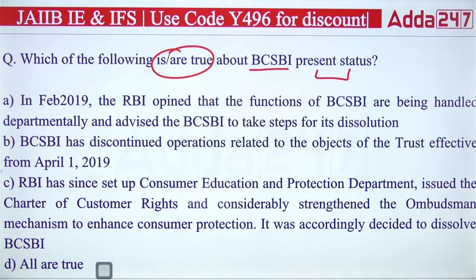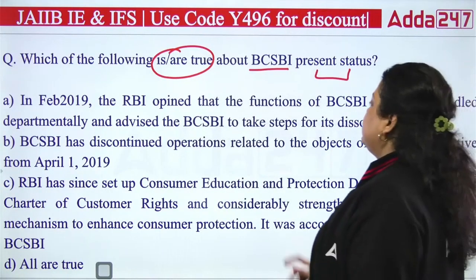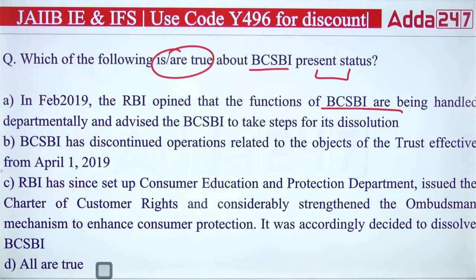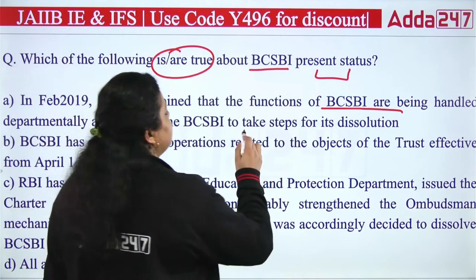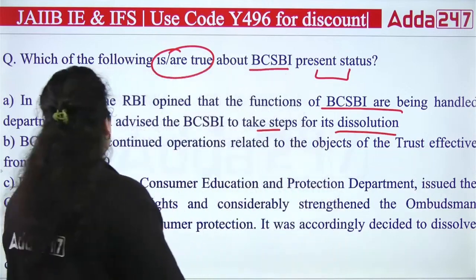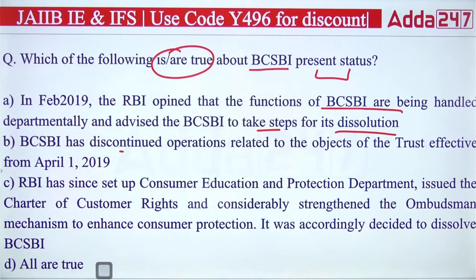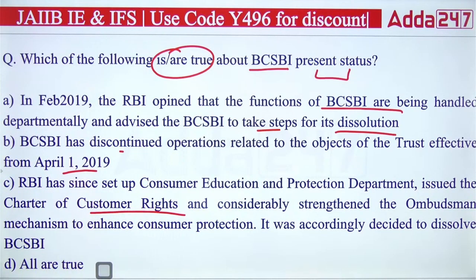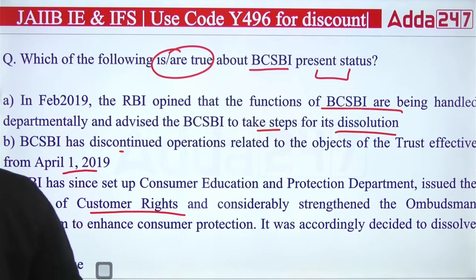So first is saying in February 2019, RBI opined that the functions of BCSBI are being handled departmentally and advised the BCSBI to take steps for its dissolution. BCSBI discontinued operation related to the objects of the trust effective from 1st April 2019. RBI has since set up Consumer Education and Protection Department, issued the Charter of Customer Rights, and considerably strengthened the ombudsman mechanism to enhance customer protection. It was accordingly decided to dissolve the BCSBI, and all are true.